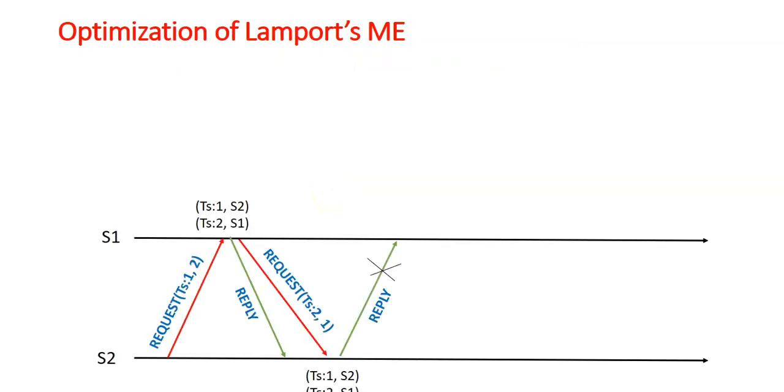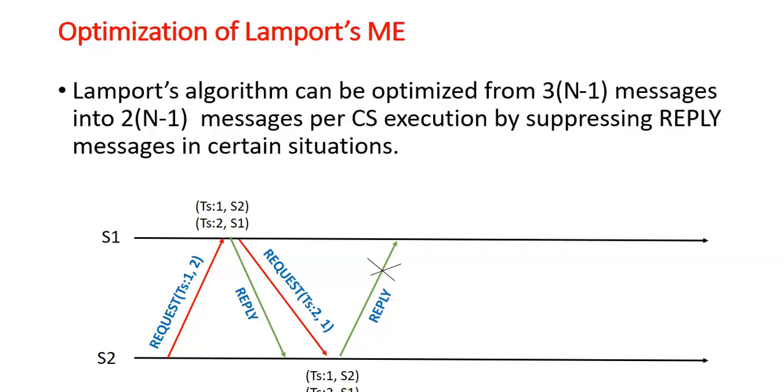Now, to optimize Lamport's mutual exclusion, instead of 3(n-1) messages, we can make it 2(n-1) by suppressing the reply message in certain situations. We allow request and release, but the reply is suppressed.